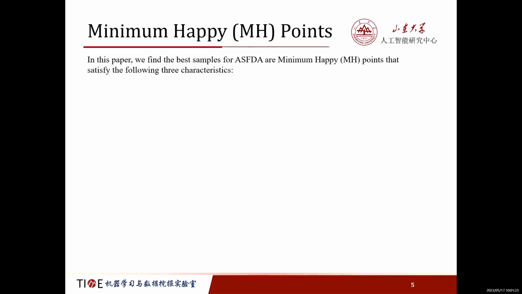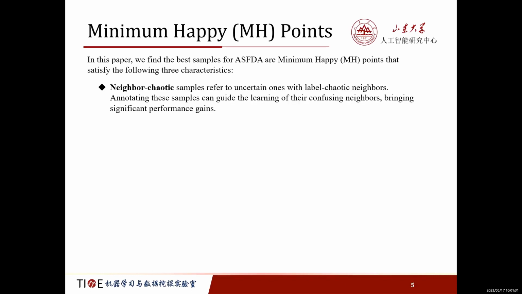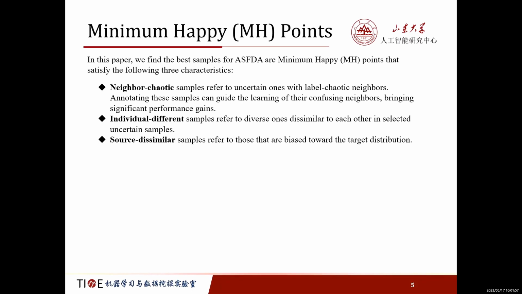In this paper, we find the best samples are minimum happy points that satisfy the following three characteristics. Neighbor chaotic samples refer to uncertain ones with neighbor chaotic neighbors. And labeling these samples can help the learning of their confusing neighbors and bring significant performance gains. Individual different samples refer to diverse ones dissimilar to each other in selected uncertain samples. Self-dissimilar samples refer to those that are biased toward the target domain.